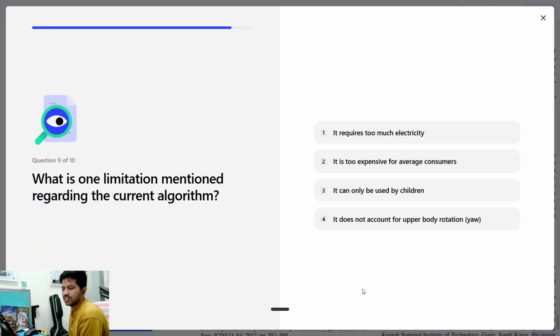What is one limitation mentioned regarding the current algorithm? It requires too much electricity. It's too expensive for the average consumer. It does not account for upper body rotation. Yeah, regarding the limitation, it does not account for upper body rotation.